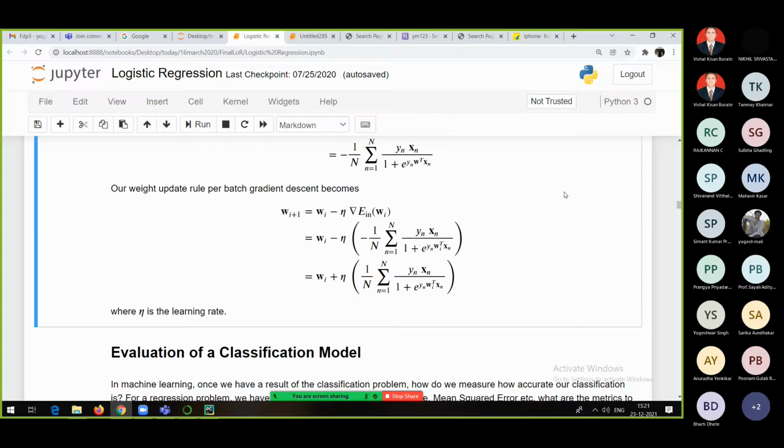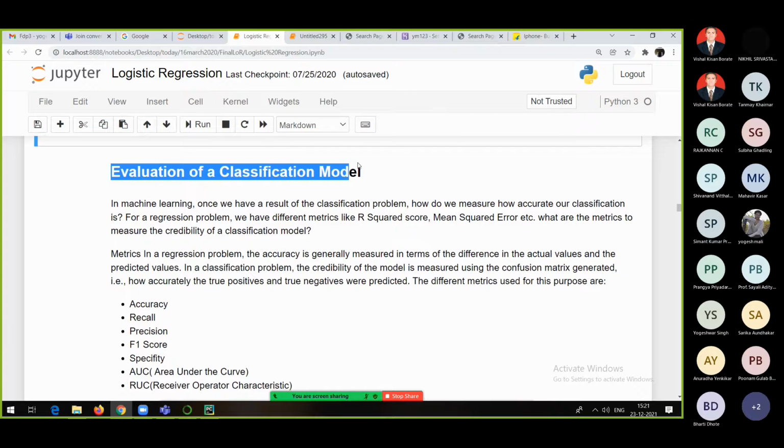And now coming to the most important part, that is the evaluation of any classification model. Evaluation of any classification model in machine learning.